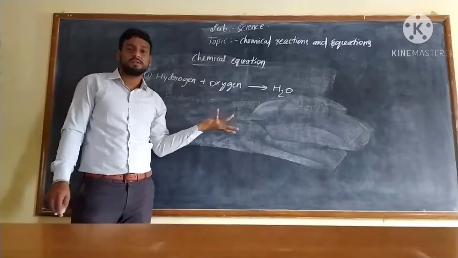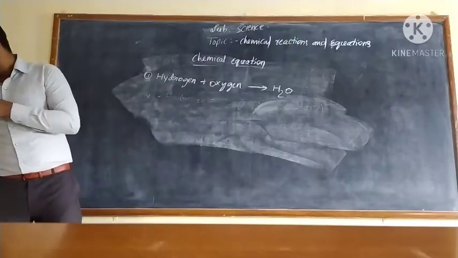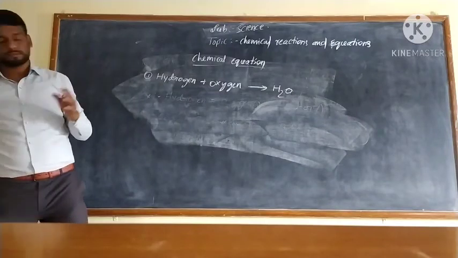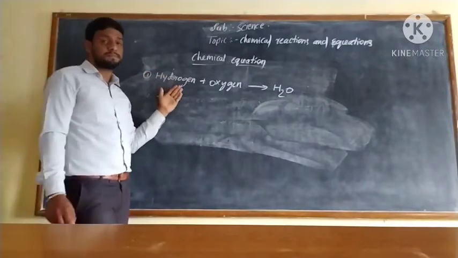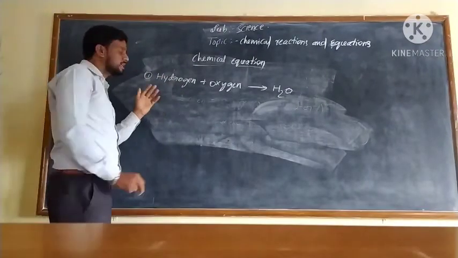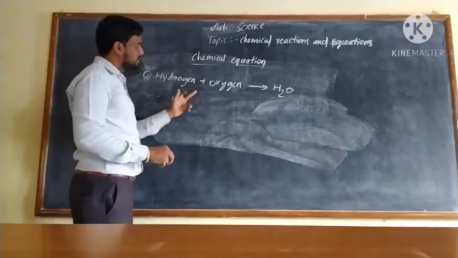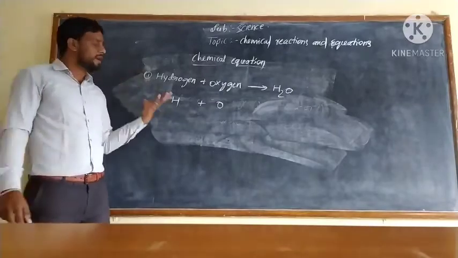So how can we turn this? First we should know the symbols of the elements. The chemical symbol of hydrogen is H, whereas oxygen is O.